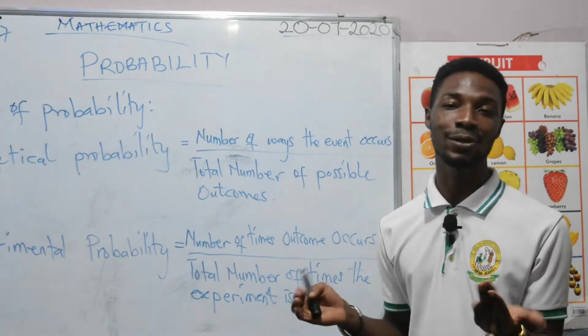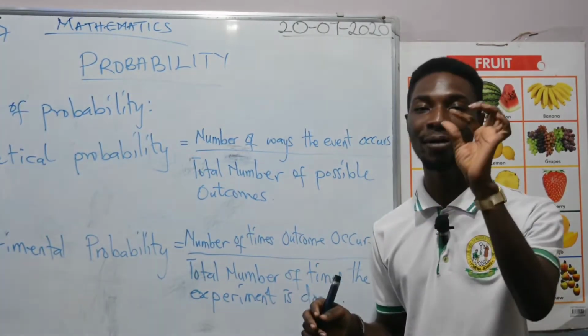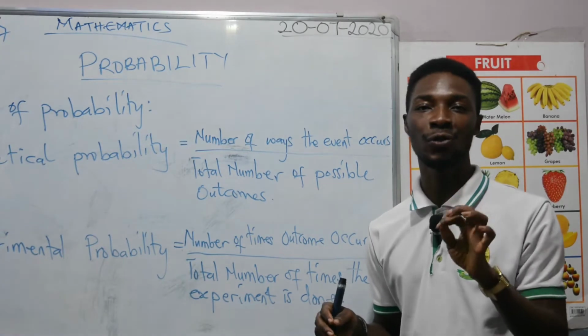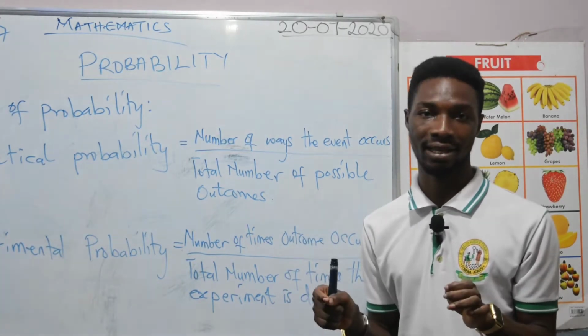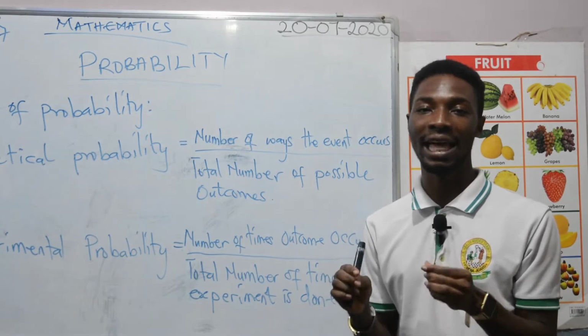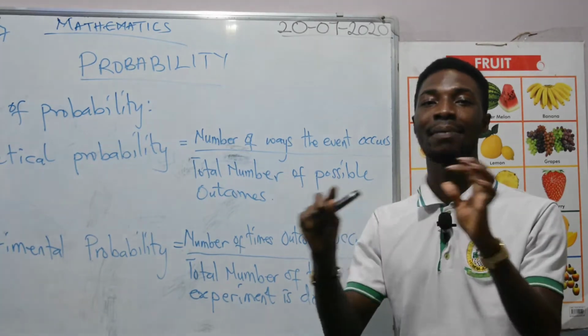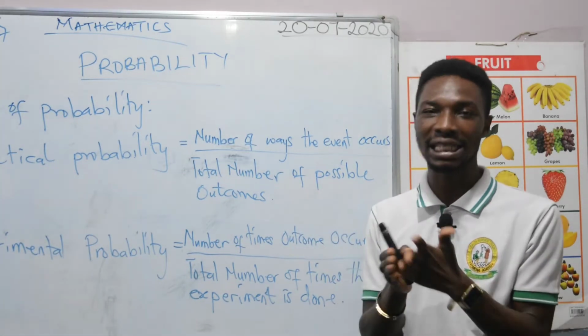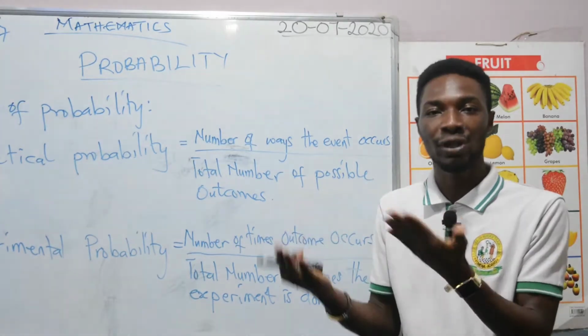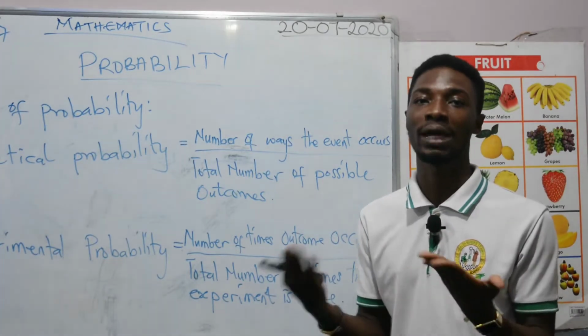In other terms, you can define probability as the numerical value that is used to represent the degree of certainty an event may occur. Okay, so if an event may occur in mathematics, we use a certain number to represent. The size of the number tells the degree at which we are certain that the event will occur.